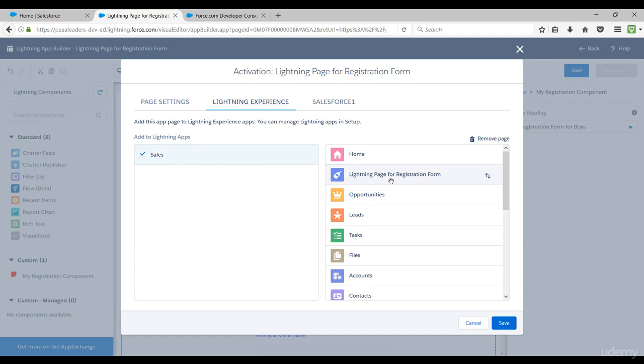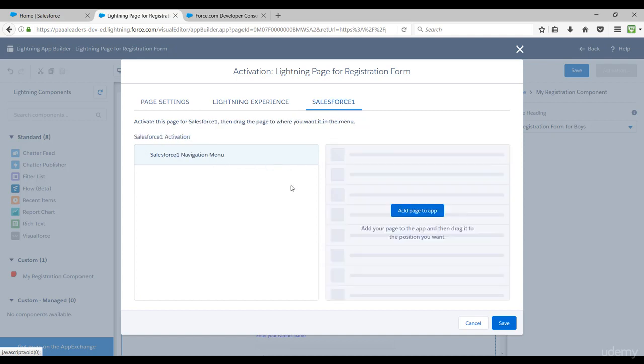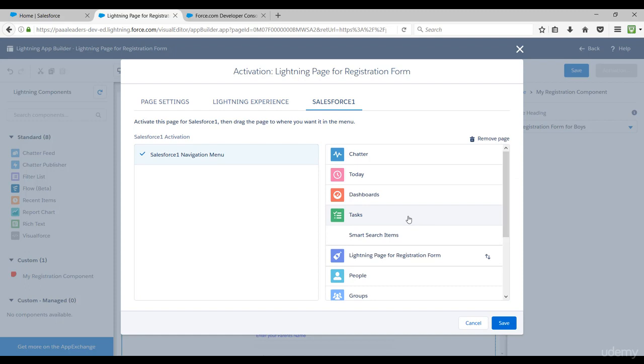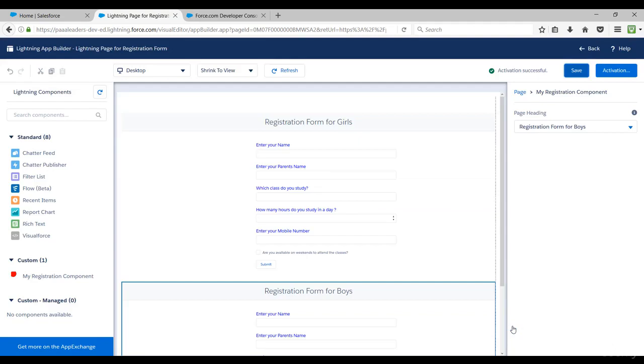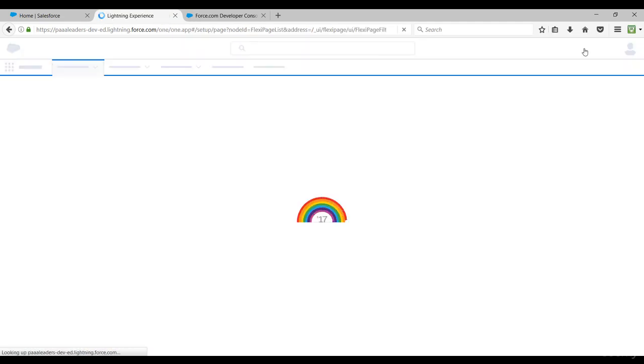This lightning page will get added as a custom tab. Likewise, in the Salesforce 1 navigation menu, I can add this page. In the smart search below, your lightning page for registration form will get added. Now saving this. Okay, activation is successful. Save it. Cool. Now go back and let's see this page.